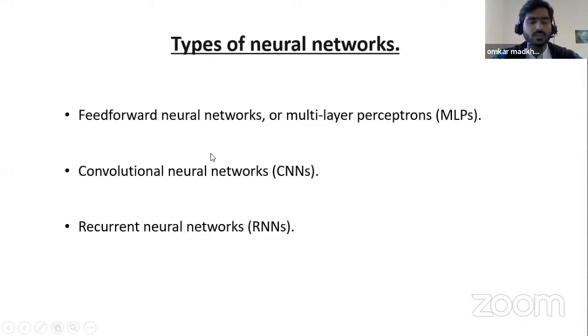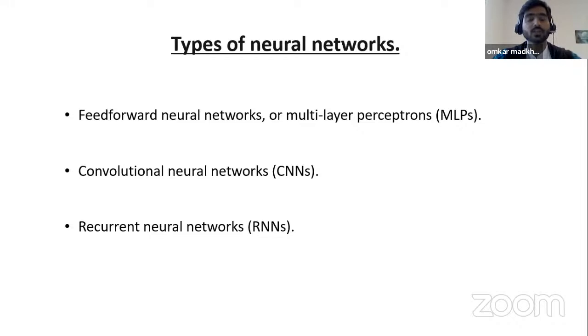Generally, the convolutional neural network is similar to the feed forward neural network, but in a convolutional neural network, we tend to use it more for pattern recognition, like image recognition. And the recurrent neural network has a feedback loop pattern where it stores data and is able to predict the future.